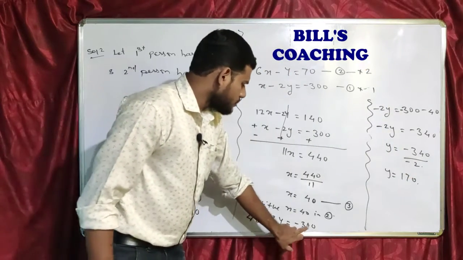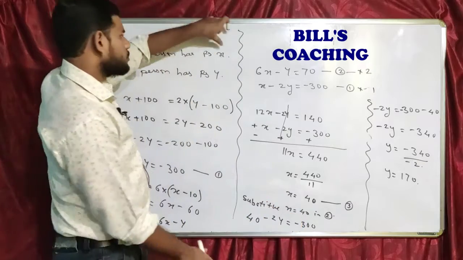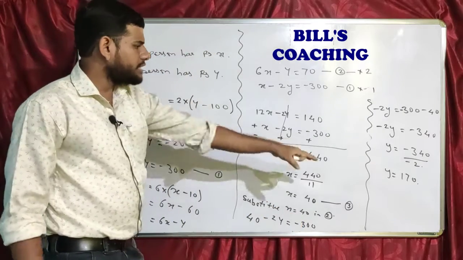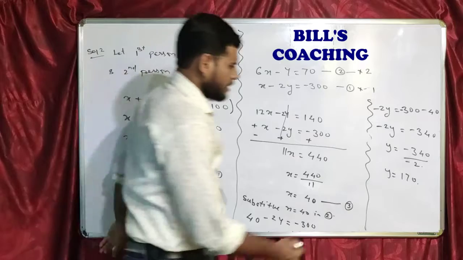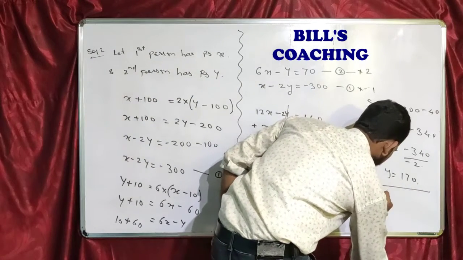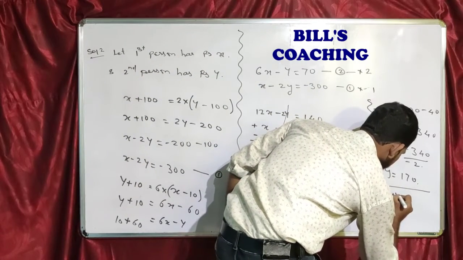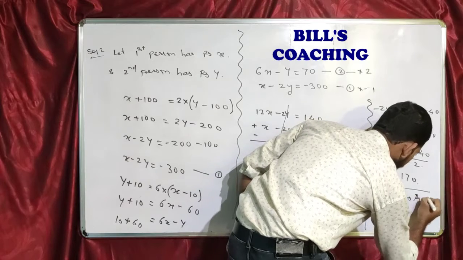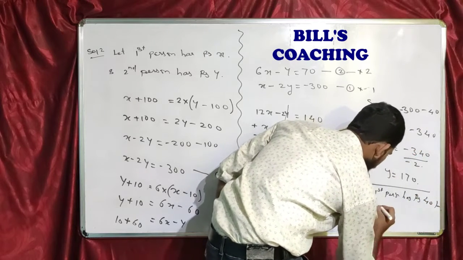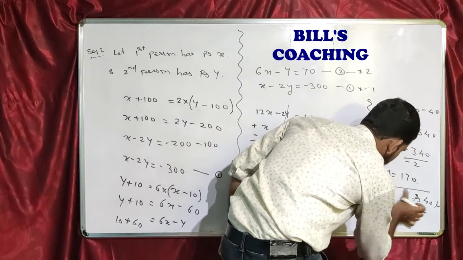Got how much amount the first person had? So the first person had rupees 40 and the second person has rupees 170. Let me write this in short form.